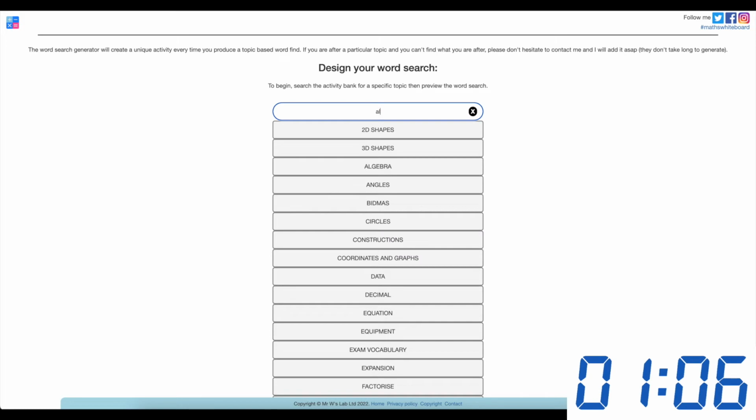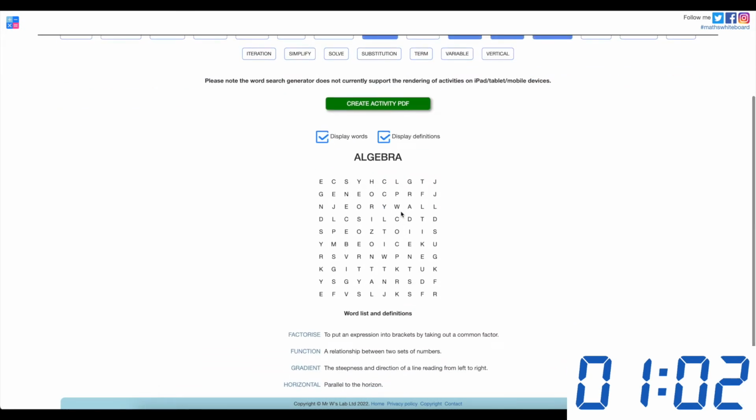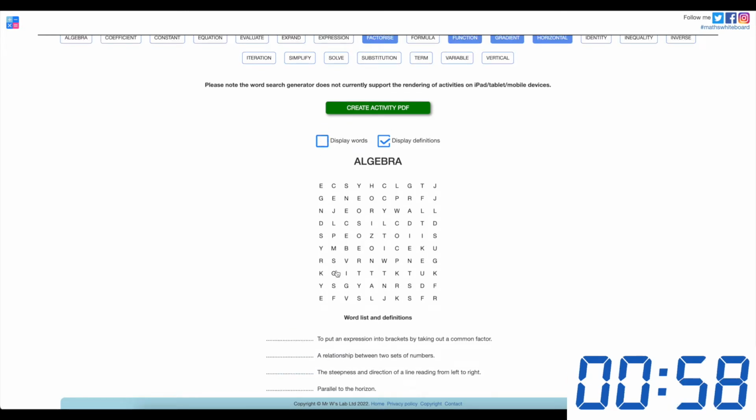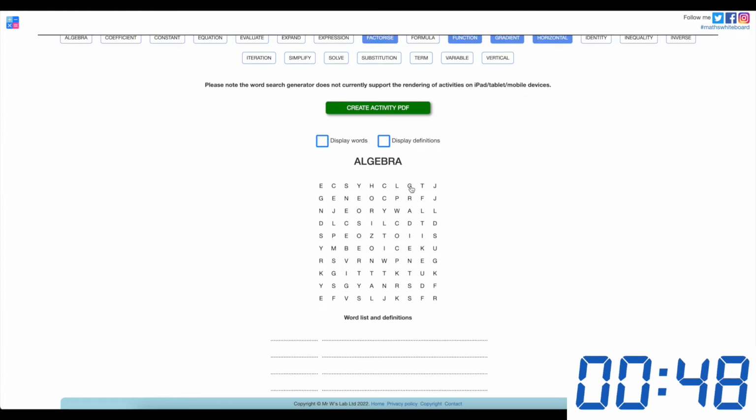With a word search generator, you choose from the word bank, and it generates a word search that's exportable to PDF. The one difference with my word search generator is that you can actually hide the words that students are looking for and give them the clues, or give them the words but ask them to define the words after they've found them. Now if you didn't want to print this out, you can also use this interactively by selecting the words.